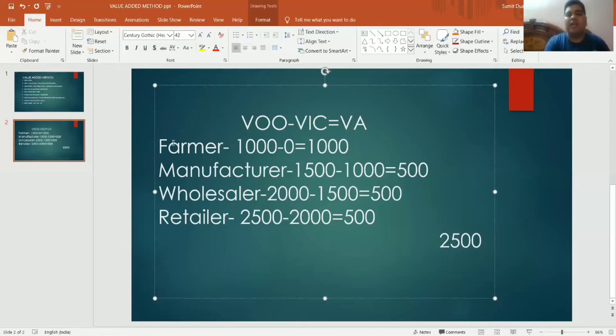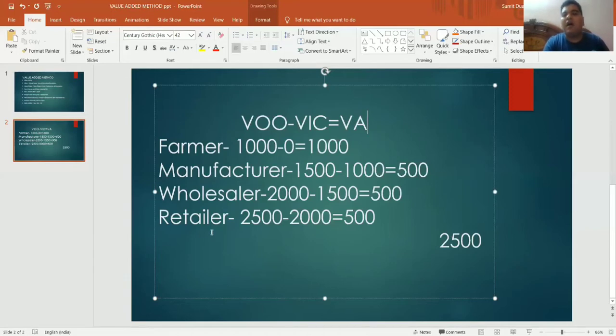It's called value addition. Similarly, manufacturer has produced the good or sold the good for rupees 1500. So output value is 1500, and the cost to the manufacturer for raw material that he has purchased from farmer is 1000. So the value addition there is 500. Same with the wholesaler and retailer, and by adding all those, we get the value addition of the whole economy.